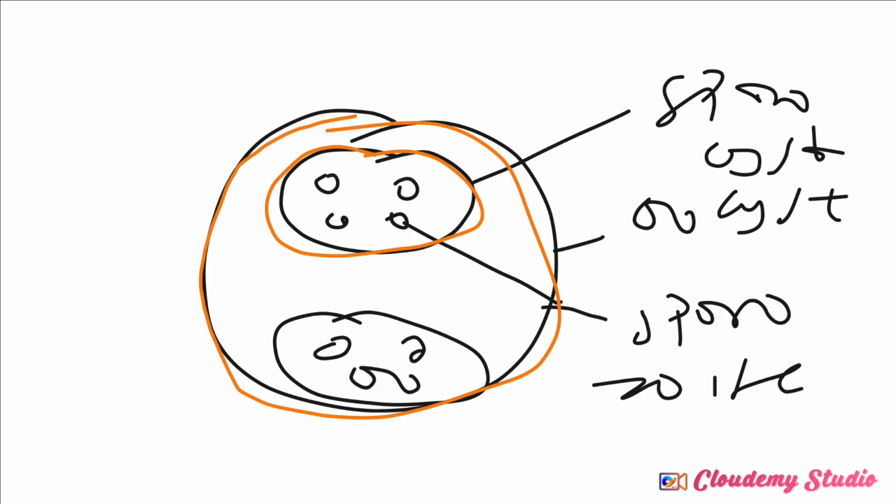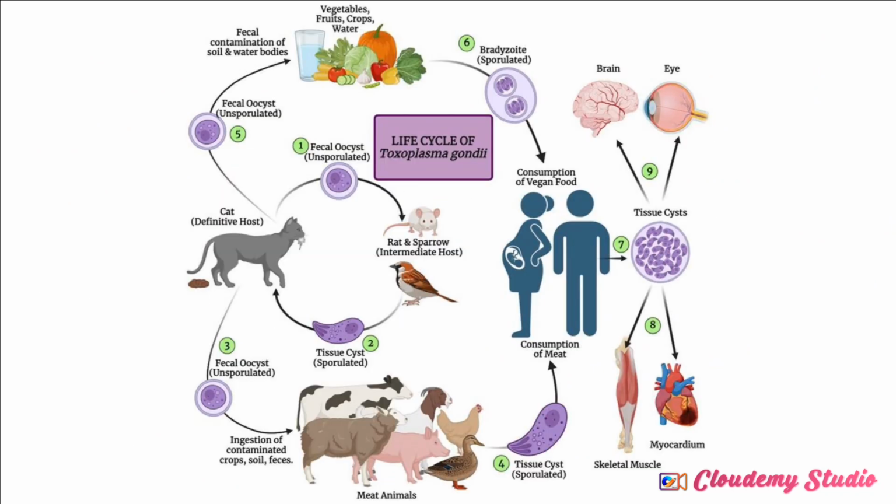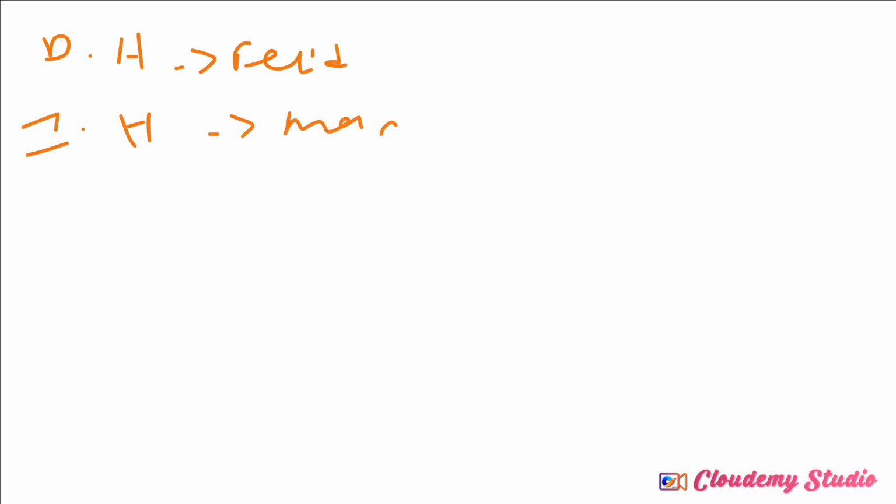In this exoenteric life cycle, it can occur in both the definitive host and the intermediate host. The definitive host is always felids, that's the cat, and the intermediate host can be man, pig, swine, rodents, and stuff like that.